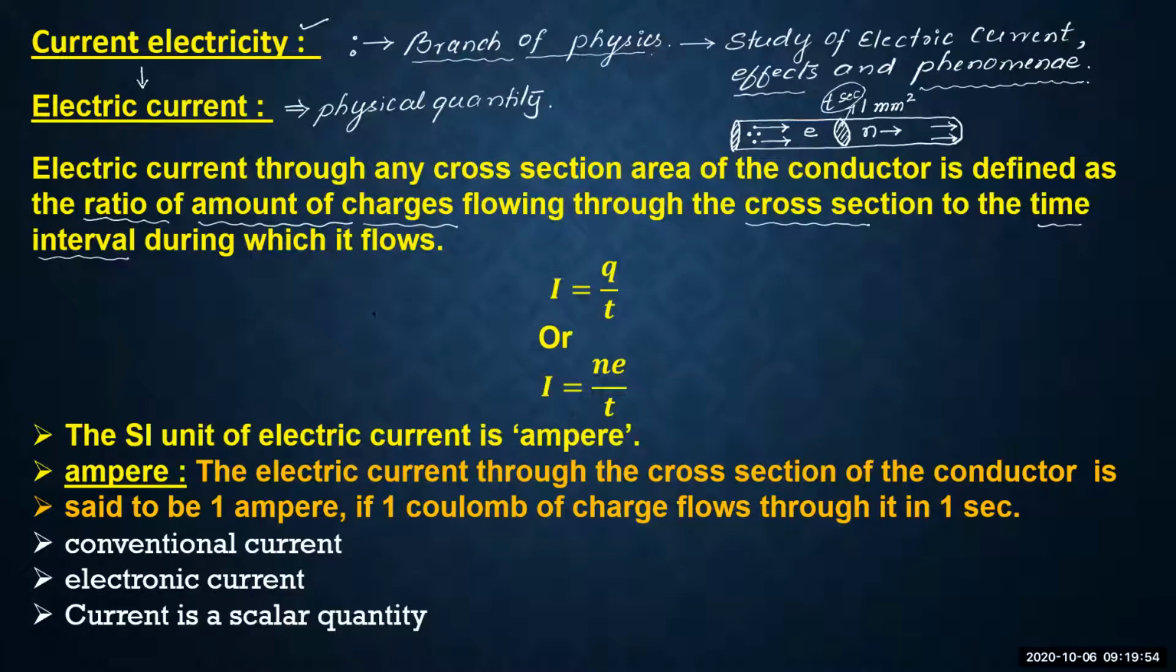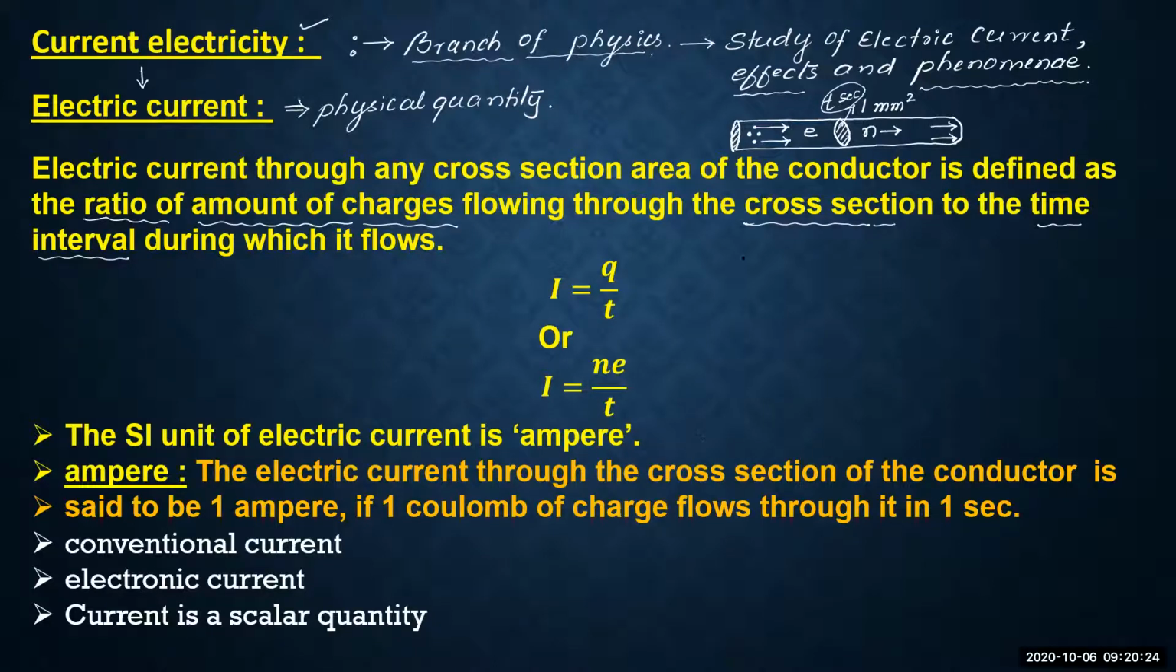First thing is, it is the ratio of the amount of charges to time. That is the first thing. Then it also deals with the amount of charges which are flowing through unit cross-sectional area of the conductor. Okay, so remember this.